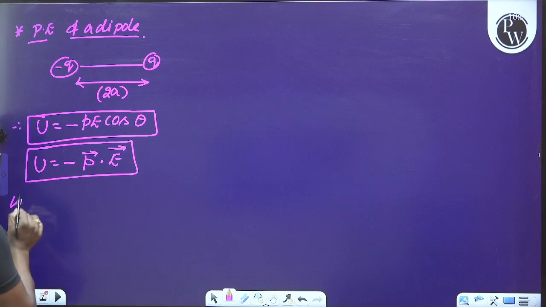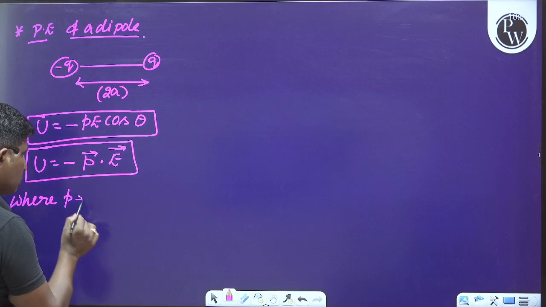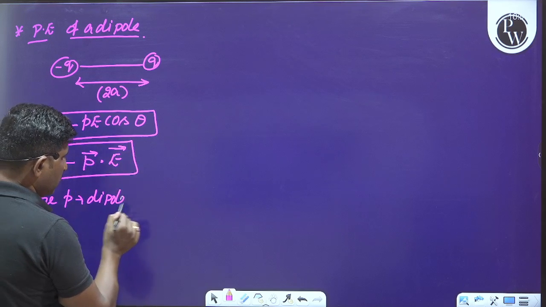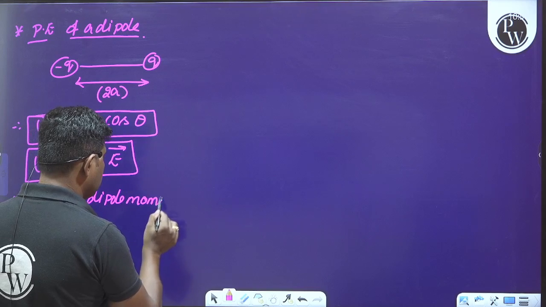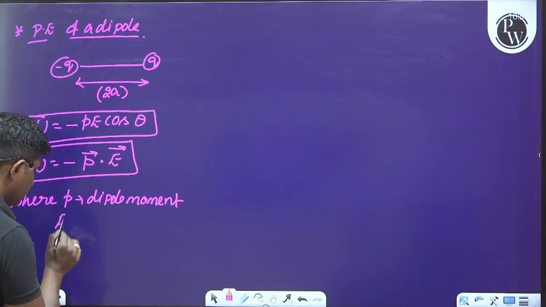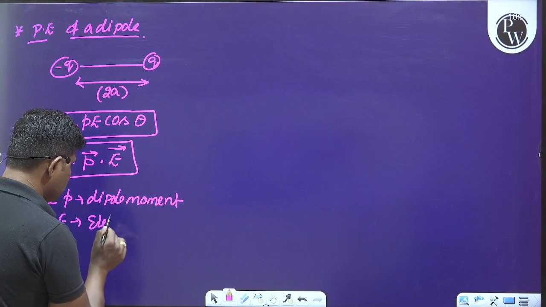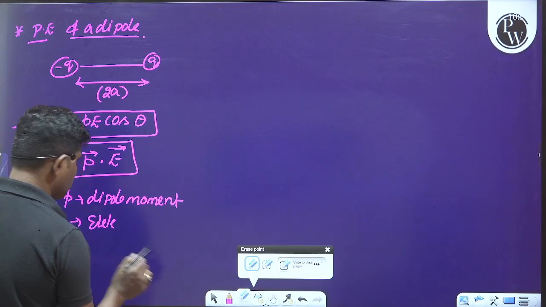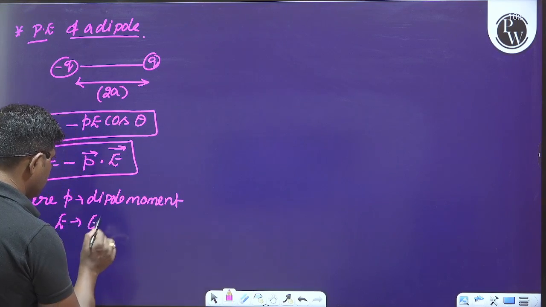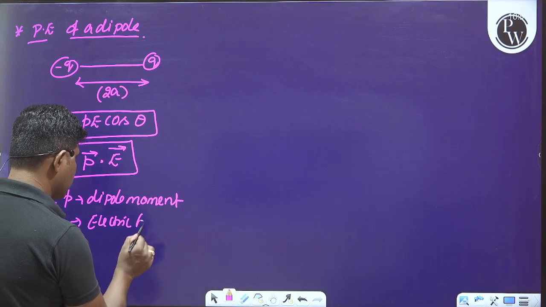Where P is the dipole moment, and capital E is the external electric field, okay.